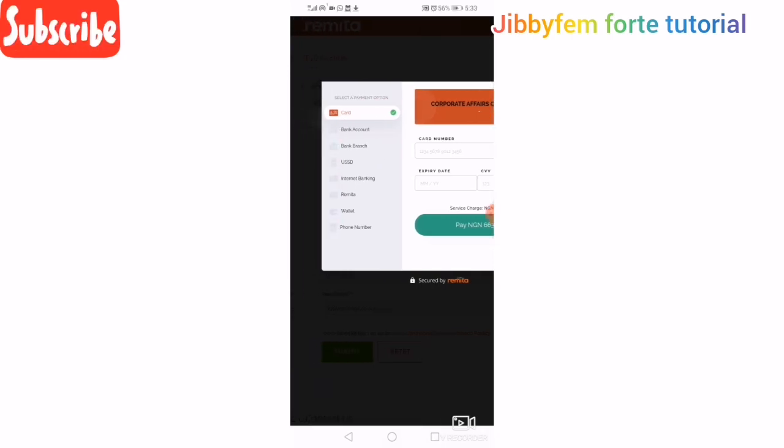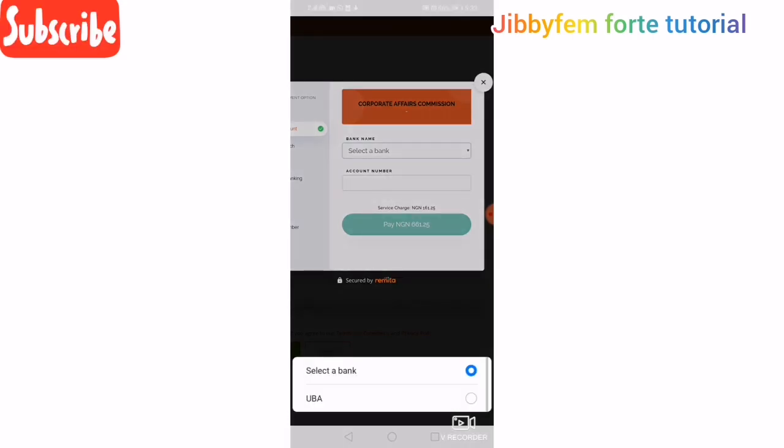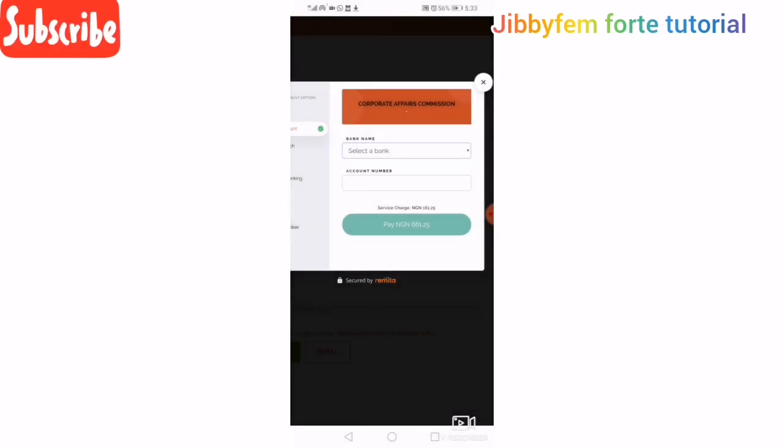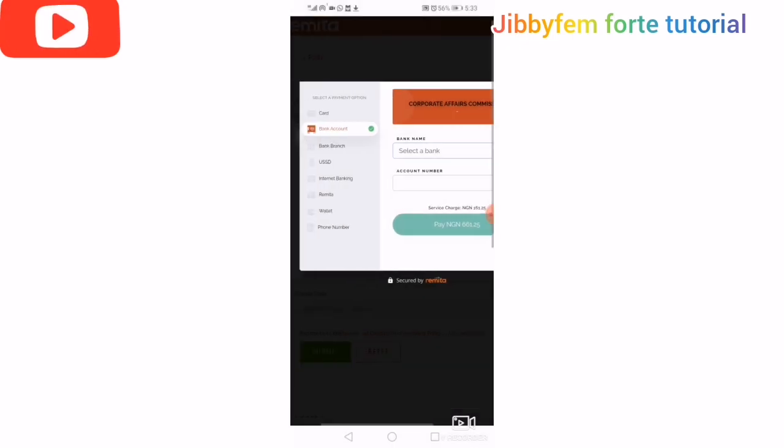So now I think that is all left to you if you want to use your. Now if I'm clicking my bank account, it's asking me to select my bank. You can see, I think the only bank option that is here is a UBA account. I don't use a UBA account, so I may not be able to use that. That's the only option I can see there. So it means I can't use it.